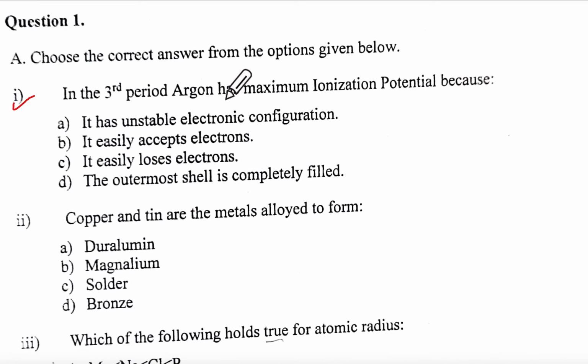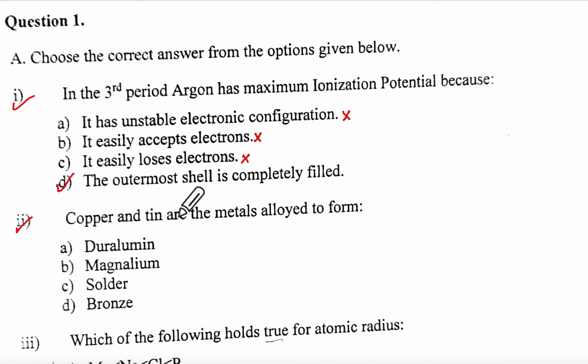In period 3, argon has maximum IP. Now remember, argon is a noble gas. So noble gas means the octet is going to be complete. Correct? Yes. And it does not have an unstable electronic configuration. Can it easily accept electrons? No. Does it easily lose electrons? Never. It's got a complete shell, so that will be your D.